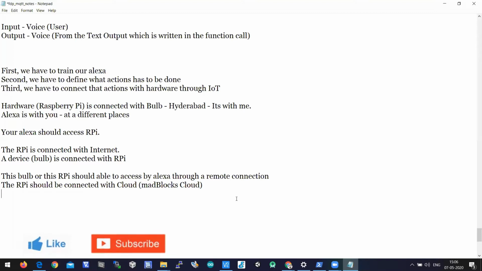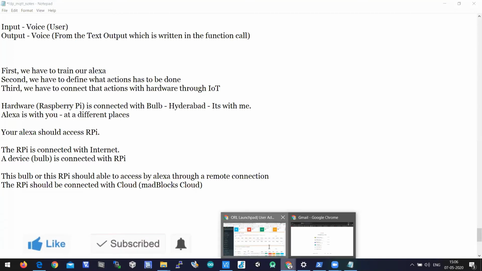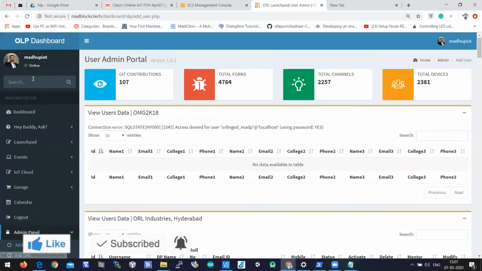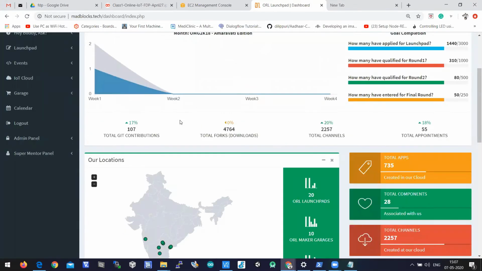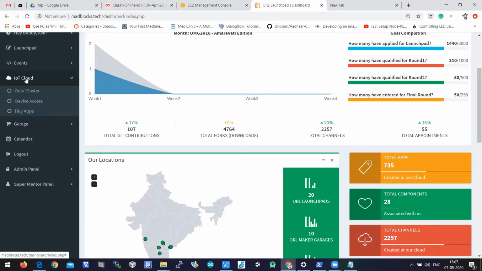So let us jump into Madblocks Cloud. Okay, so let us log in. Let us log in to the dashboard. Please log in to the dashboard. In the dashboard, you need to click on IoT Cloud. On the left side, you'll have IoT Cloud. You need to click on IoT Cloud. And here you need to click on Device Access.